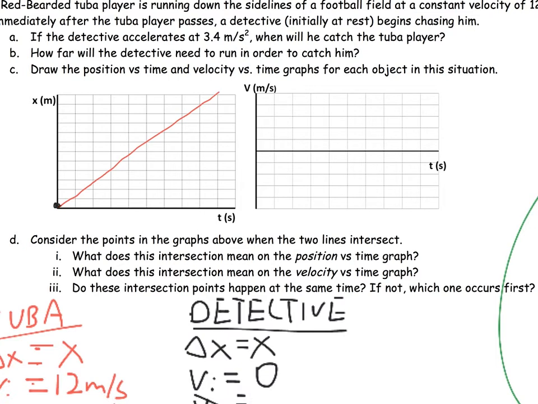So initially he's not moving, and we're going to be speeding up, and eventually intersecting again with that line for the tuba player. On the velocity versus time graph, the tuba player is going to be a horizontal line showing a constant positive velocity, and the detective is going to be an upward sloping line, something like that.